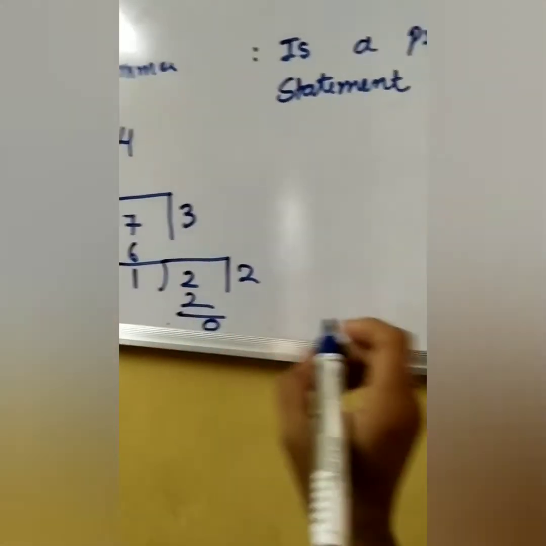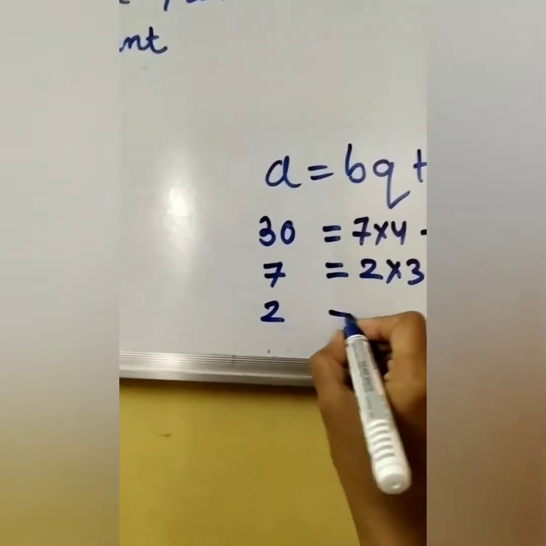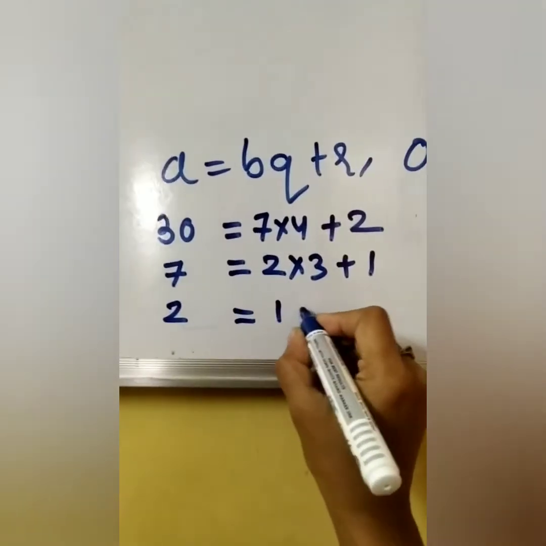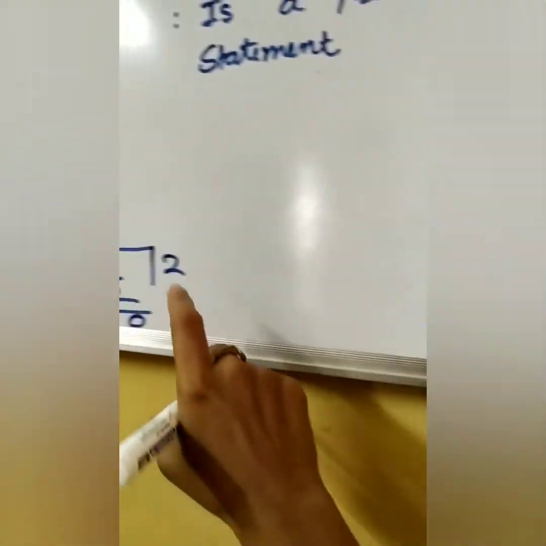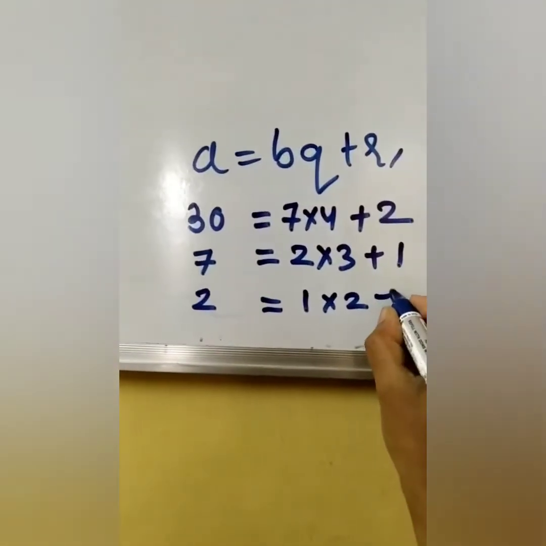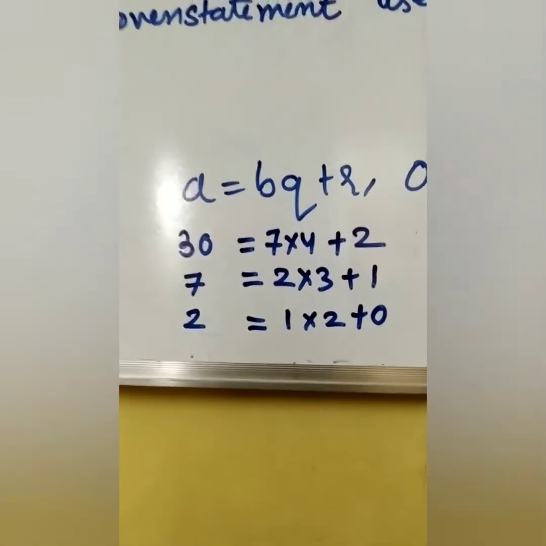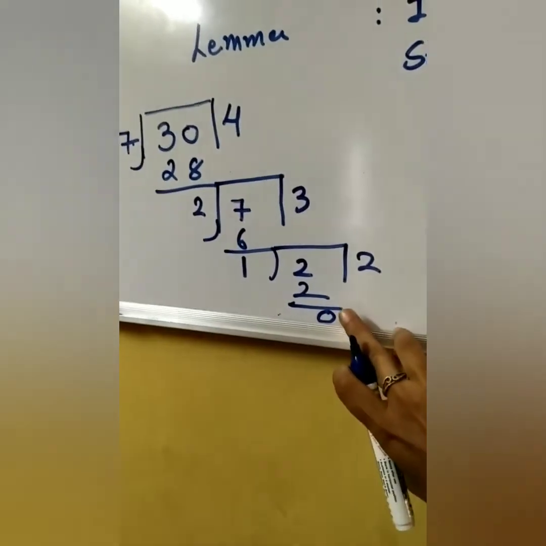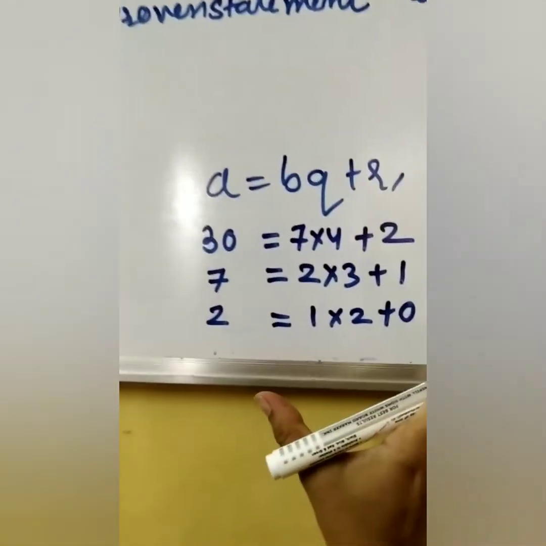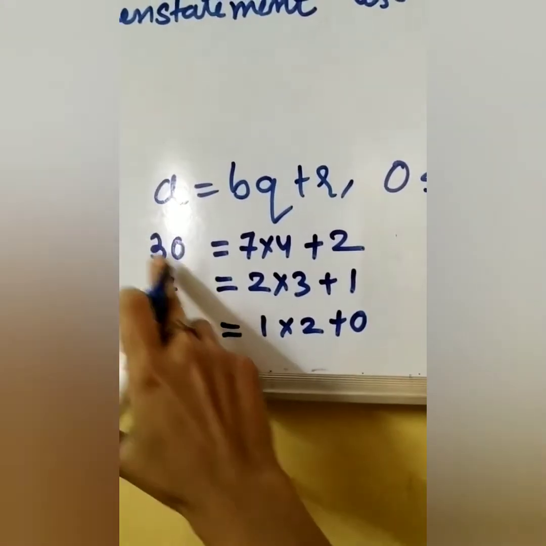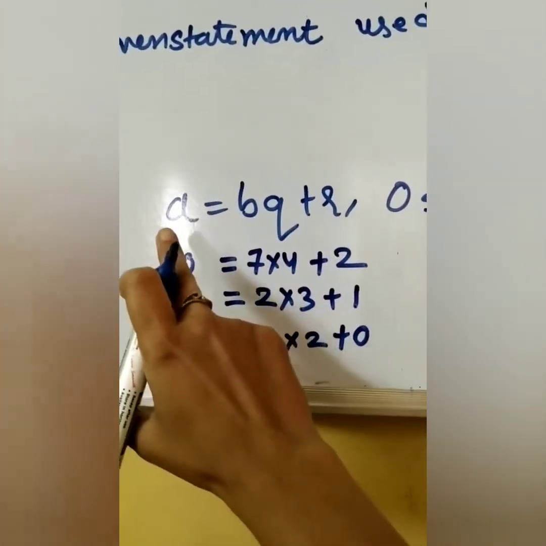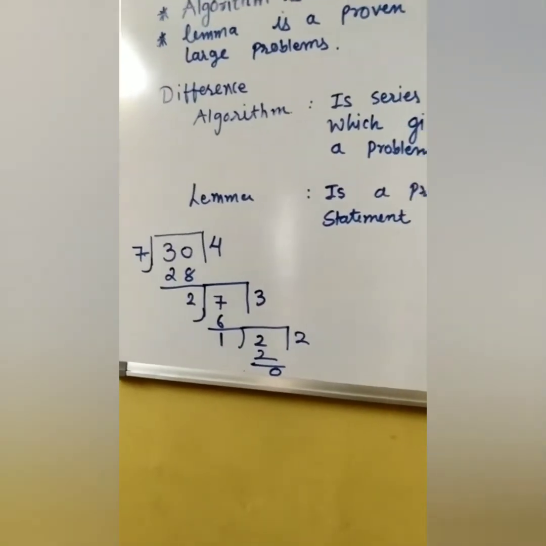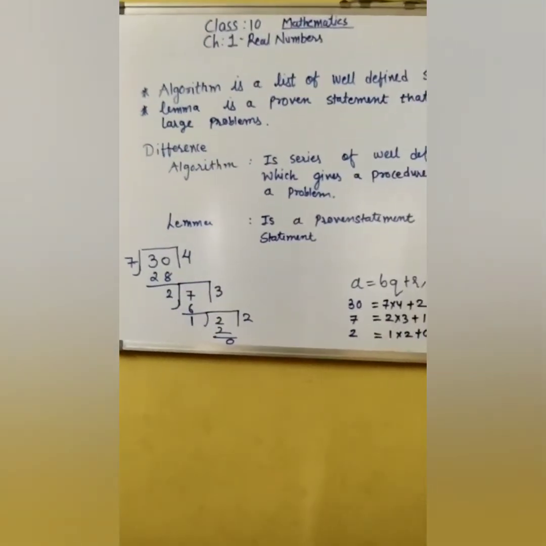Then whatever is inside, again you have to write over here. What have you multiplied? You have multiplied 1 into 2, so you will write 1 into 2 over here, and here we got a remainder of 0, so we will write 0 over here. So this process will continue till 0 comes. When 0 comes, this process ends, and you have written it in the form A = BQ + R. Now you will ask what all this process is and how we will use it.